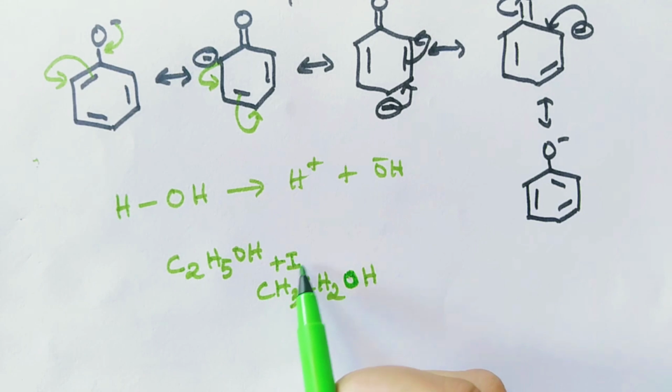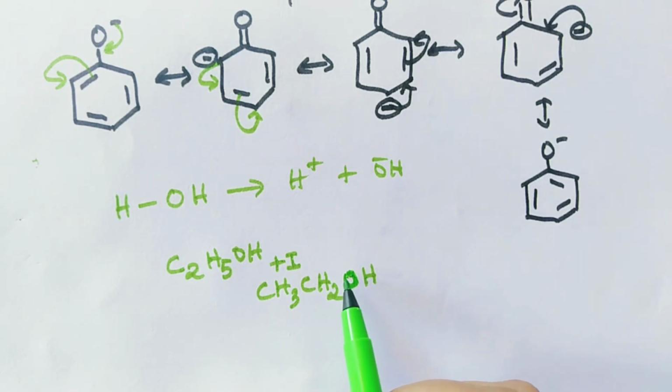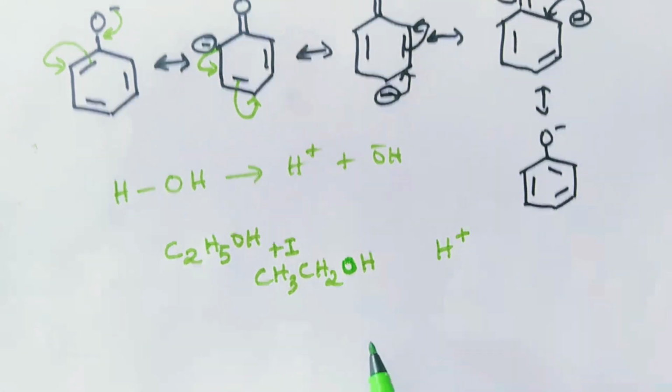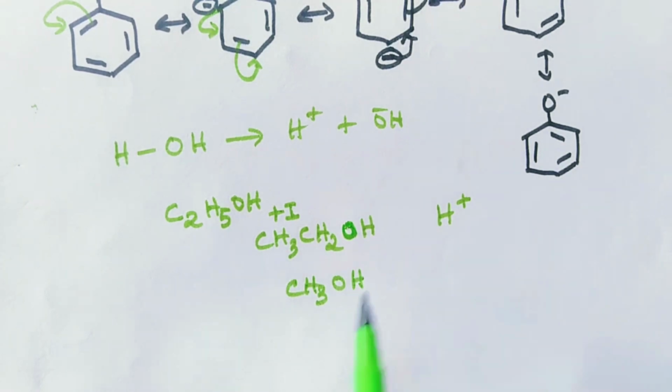Because of the positive inductive effect, the electron density on oxygen atom is more. So the tendency of oxygen atom to take the electron from hydrogen decreases. It becomes difficult for oxygen atom to pull the electron from hydrogen towards itself, thereby the release of H plus is difficult.